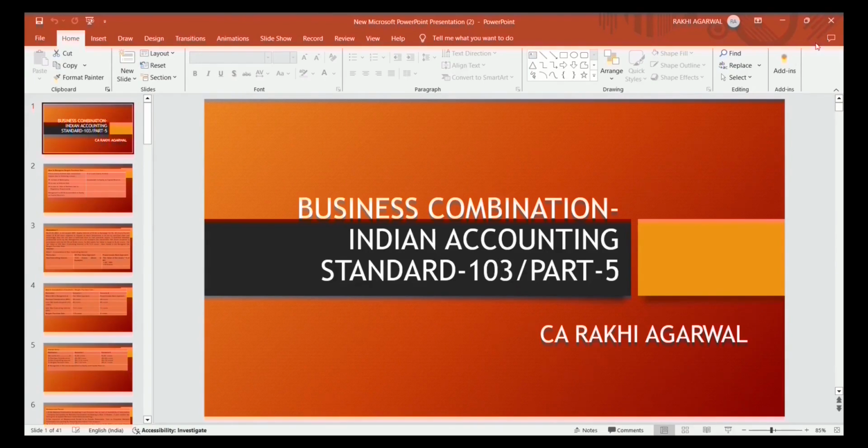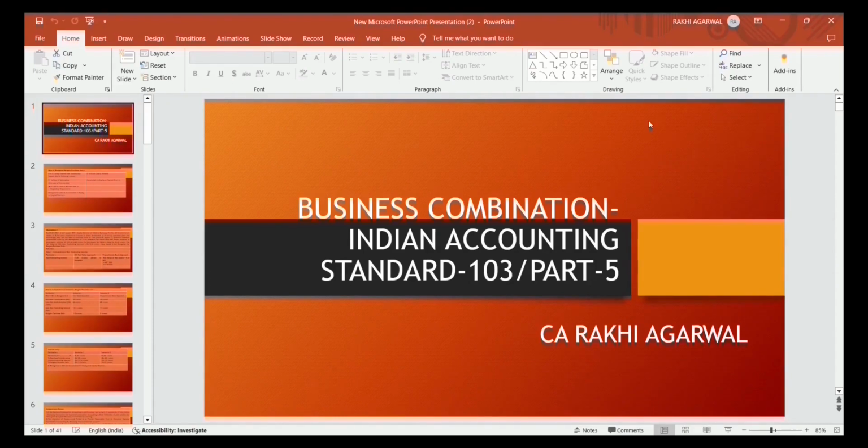Then we had discussed the difference between business combination and asset acquisition. If the purpose of the business combination is to acquire the whole business of another entity, that is, all the assets and liabilities, then accounting as per Ind AS 103 is to be followed. The purpose of asset acquisition is to acquire only the assets of another entity, not the liabilities, not the process. Goodwill is to be recognized in business combination. In asset acquisition, no goodwill is to be recognized.